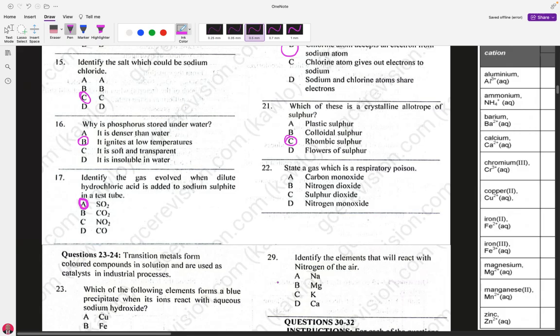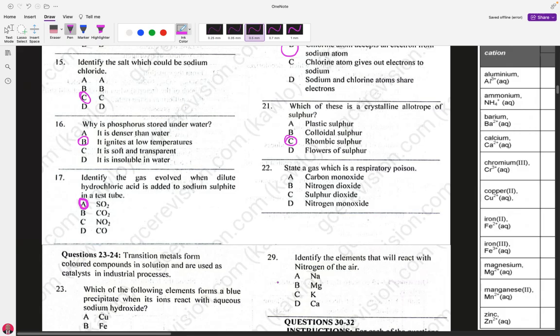Carbon dioxide is one of the greenhouse gases in the atmosphere, causing global warming. So carbon dioxide is not poisonous, but carbon monoxide is the one that is poisonous.